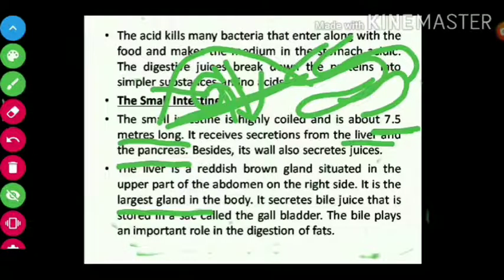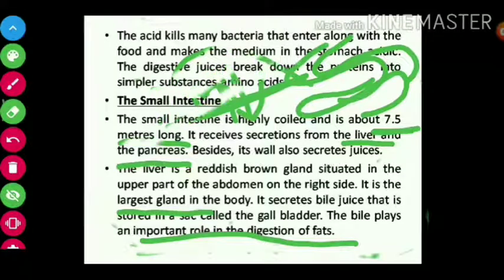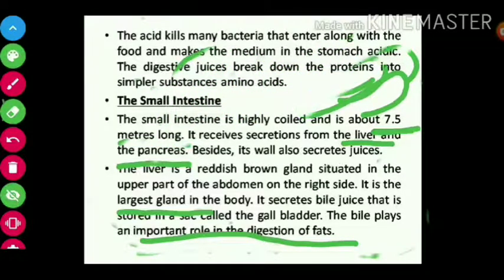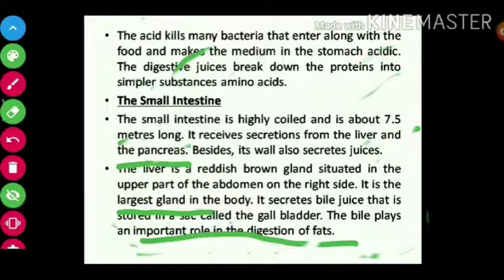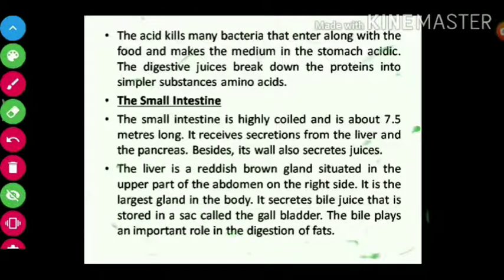Bile plays an important role in the digestion of fats. So in the small intestine, the bile juice from the liver helps in digestion of fats. And what does the gallbladder do? The gallbladder helps to store the bile juice for some time.